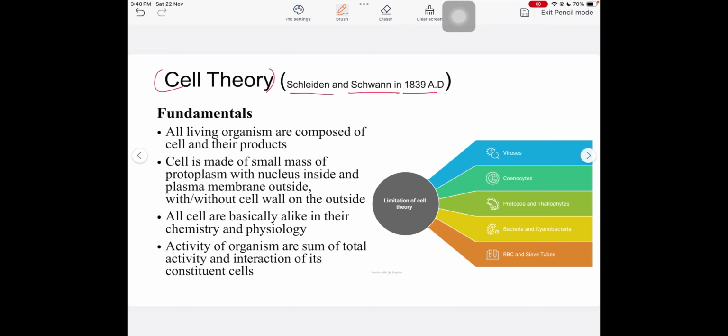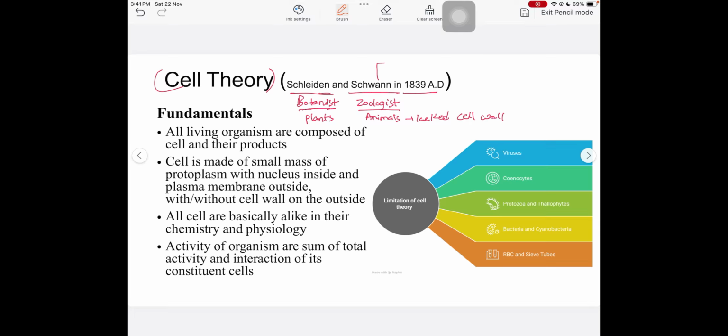So how did the cell theory start? The cell theory started when two German biologists, the botanist Matthias Schleiden and a zoologist, Schwann, started independently observing cells. Schleiden was a botanist who saw the cell and the entity in plants, whereas Schwann was a zoologist and he saw the same thing in animals. The only thing he found different was that animals lacked a cell wall.